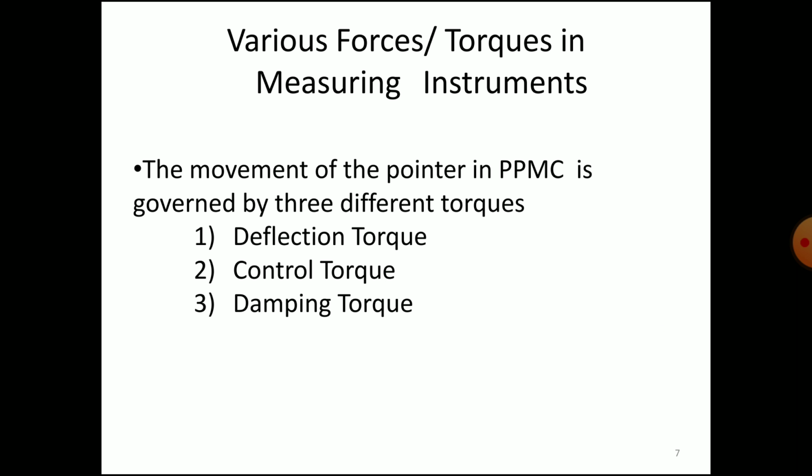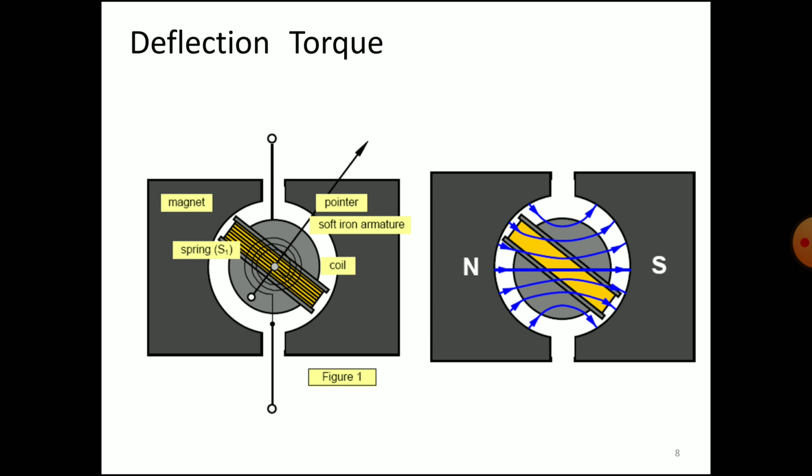So what are the forces or the torques which are required in a measuring instrument? The movement of the pointer in PMMC is governed by three different torques. Which are these three different torques? Deflecting torque, controlling torque, and the damping torque. So deflecting torque is nothing but the torque required for the deflection of the pointer over the calibrated scale. And the system which is required to do so is a deflection system, which includes the magnet, spring, spindle, coil, and a pointer as shown in the diagram.